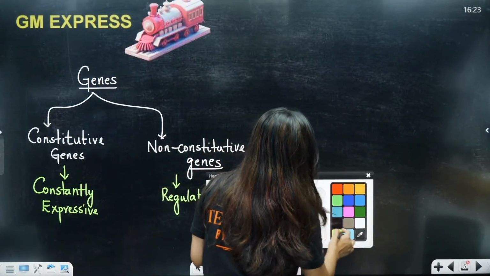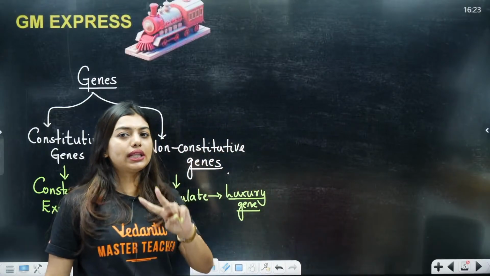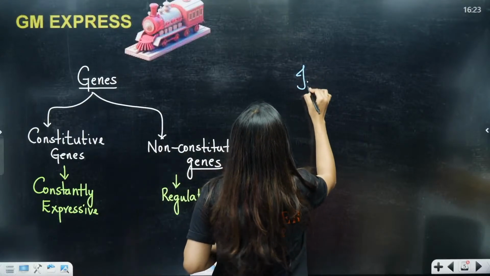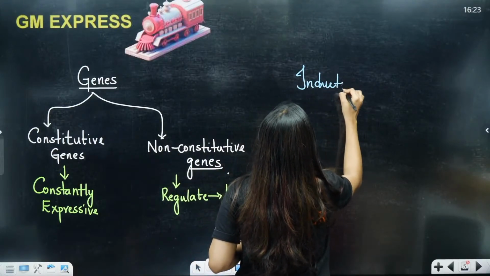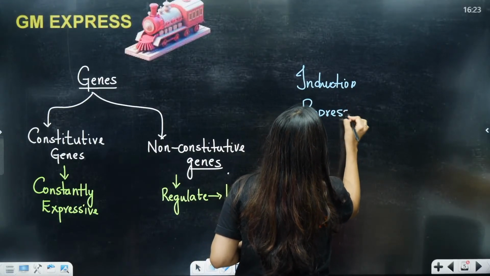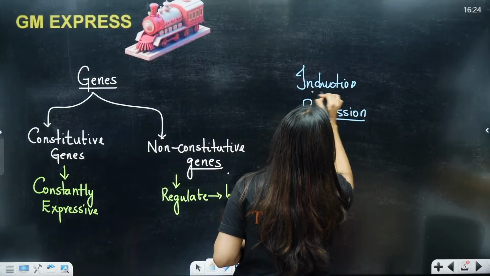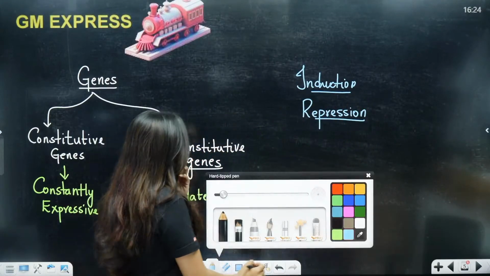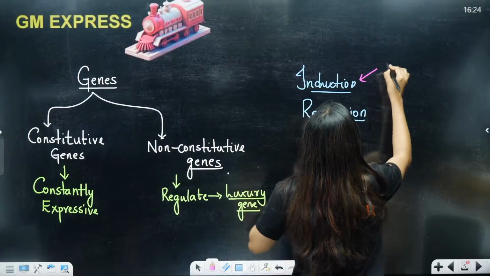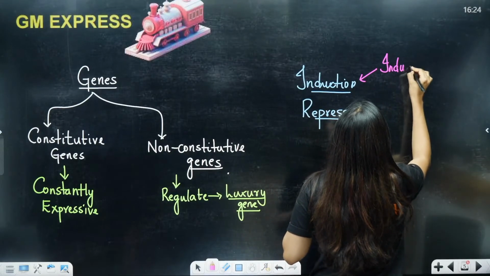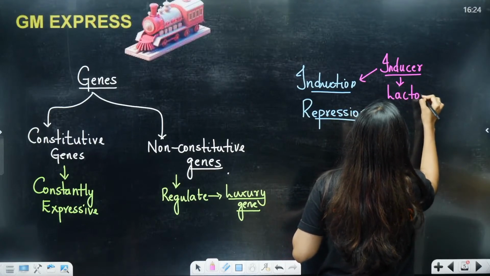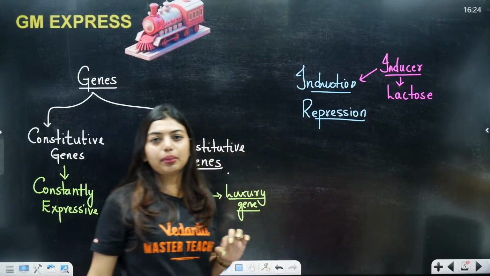Now in this we have learned, students, two things can happen in lac operon, or let's say for any operon model. First one is going to be induction and next is going to be repression. Now what does this mean? From the words itself you understand that if we have someone to stimulate the reaction, that means here we have an inducer. Now in the lac operon model, the inducer is going to be lactose. So when lactose is present, we are going to make sure that the repressor becomes inactive.